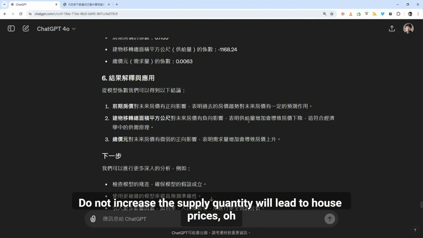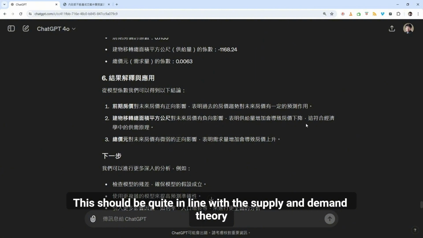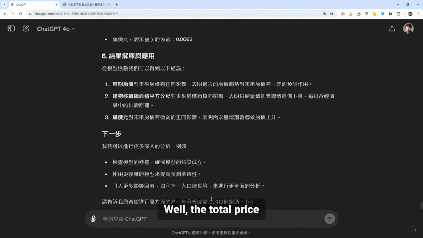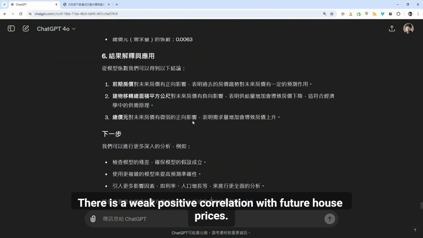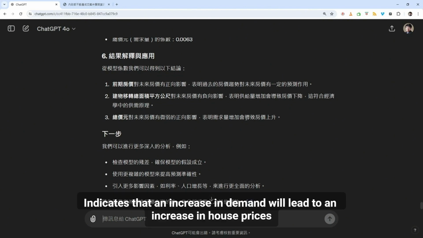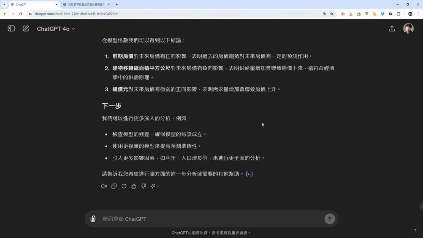Not increasing the supply quantity will lead to higher house prices. This should be quite in line with supply and demand theory. The total price has a weak positive correlation with future house prices. The positive impact indicates that an increase in demand will lead to an increase in house prices.